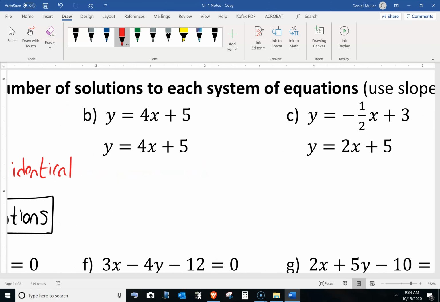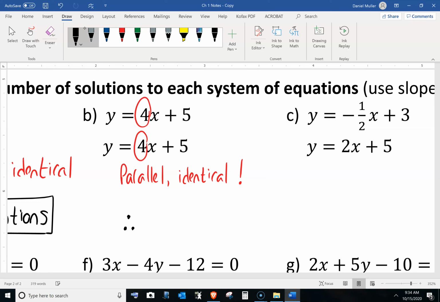Here, take a look at the slopes, and I say, oh, hey, they're parallel again. But then I look at the equations, and they're identical. So if things are identical, then that means one line's right on top of the other. Therefore, there is an infinite number of solutions.